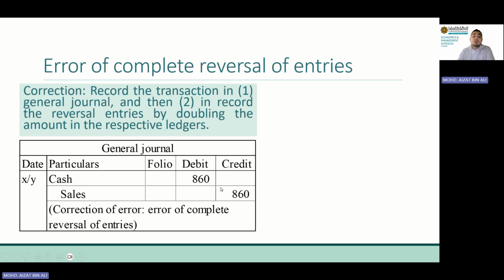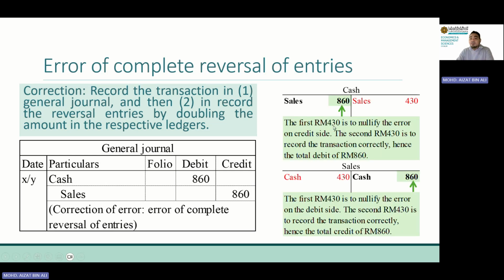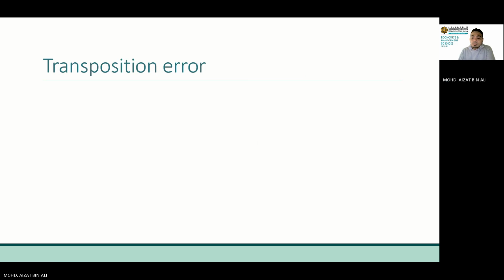So for complete reversal of entry, you have to double the amount. If you don't double the amount, basically you just remove the error, but you haven't recorded the transaction yet. So you have to double the amount. The first 430 is to nullify the error on the credit side. This error 430 is to cancel, zero this amount. And another 430 is to record the transaction correctly.